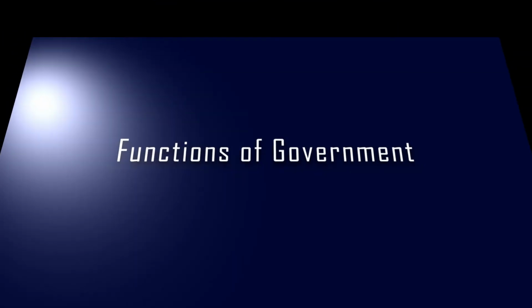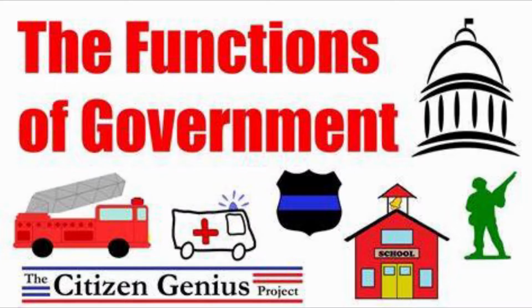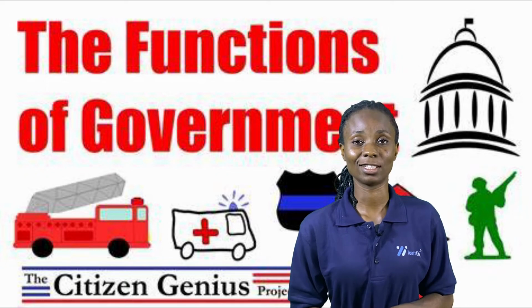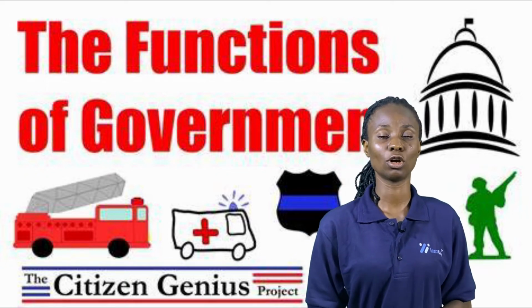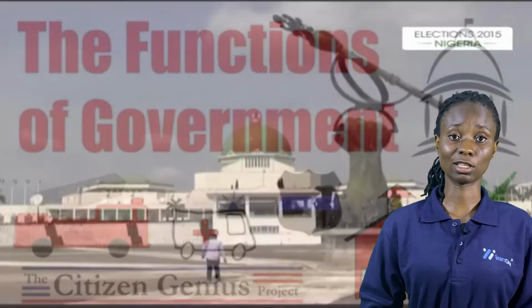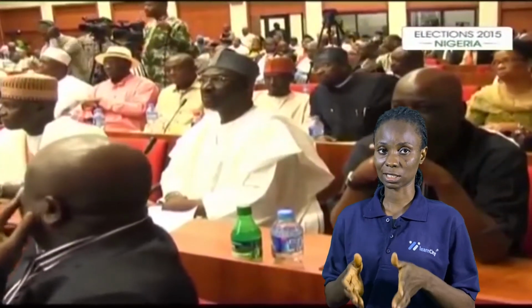Now, what are the functions of government? Well, the functions of government are numerous, and the truth is, we can't cover everything in this video, but I'll take you through the basic functions of government. Now, the first is lawmaking. It's the responsibility of every government to set laws in place.